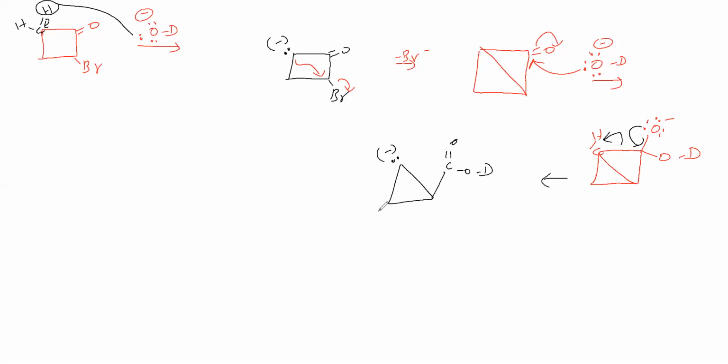Next step, this carbanion is abstracting D plus from D2O. Then D2O becomes OD minus, as it is abstracting D plus. Therefore, we are getting here D. This is what we call the Favorsky rearrangement. Now we will take another example for the Favorsky rearrangement.